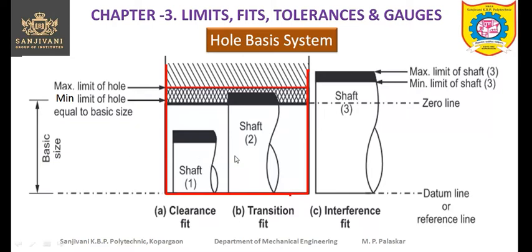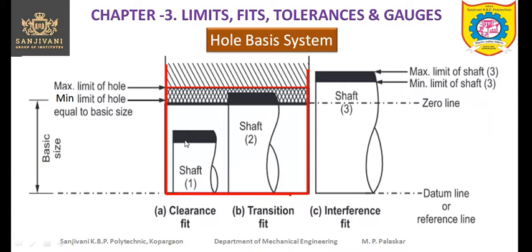Now here, three types of shafts are shown. This shaft represents clearance fit, this represents transition fit, and shaft number 3 is indicating interference fit. If you go to the clearance fit shaft, you will find that this tolerance zone is lying below the 0 line.